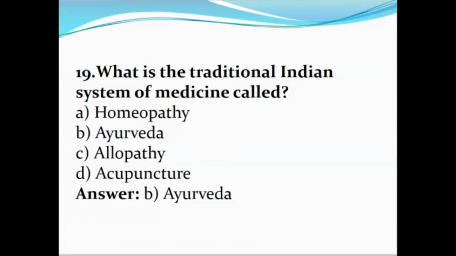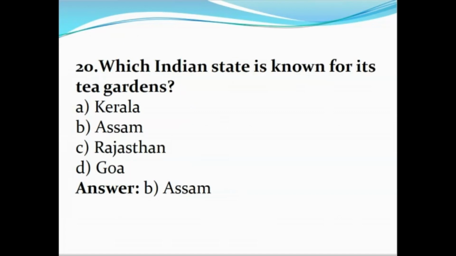Kolkata. What is the traditional Indian system of medicine called? Homeopathy, Ayurveda, Allopathy, Acupuncture. Answer B. Ayurveda. Which Indian state is known for its tea gardens?